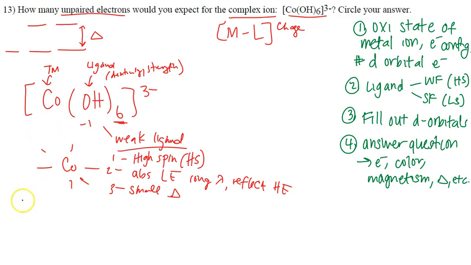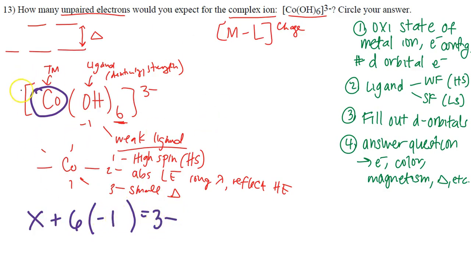So we have our cobalt here, and I have my complex ion. I know I want to solve for this, so I'm going to name that X. I know I'm going to add it to 6 of my OH minuses. And our OH minus is going to have a charge of -1. And we know that the overall charge of this complex is 3 minus. So I've just effectively taken this complex and created a formula so I can actually solve for cobalt's oxidation number.